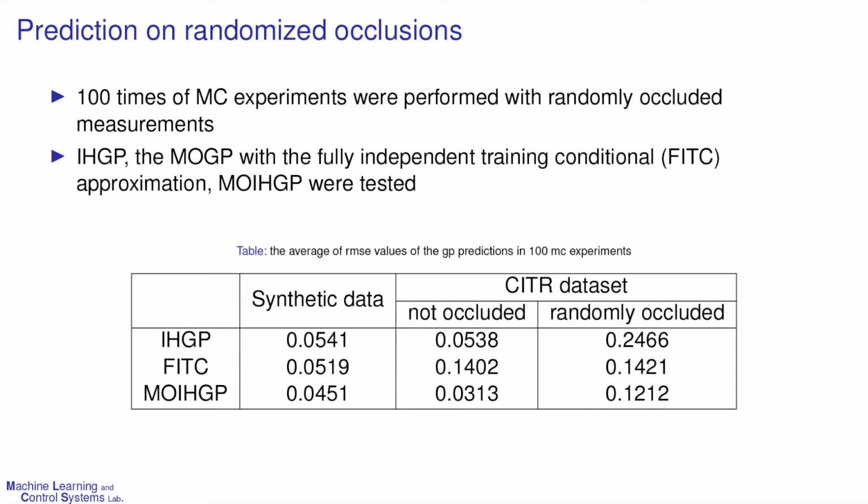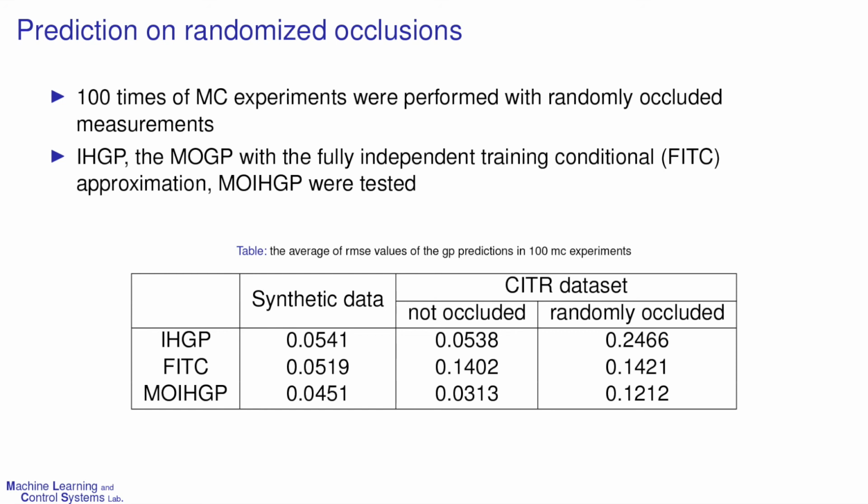Learning the cross-correlations between the outputs can also be effective in the prediction of the outputs by taking into account the cross-correlations between outputs, especially for measurements of observations on specific channels that are occluded. To validate this effectiveness in the prediction of the outputs with occluded measurement scenarios, 100 MC experiments were performed with randomly occluded measurements.